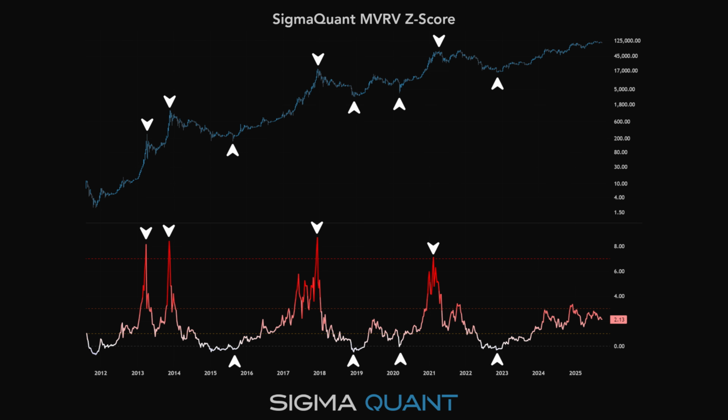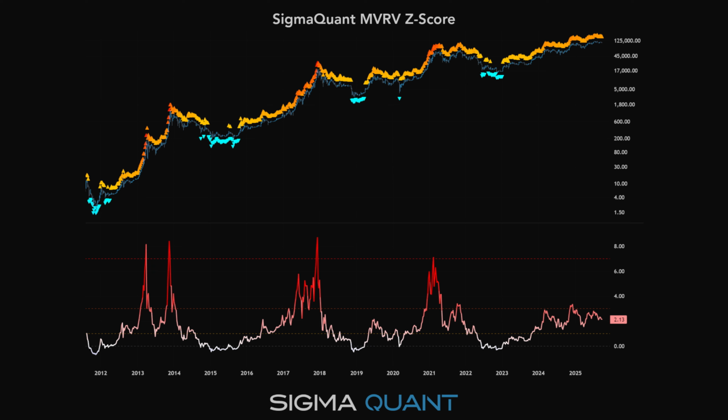The beauty of Z-Score is that it filters out noise. It doesn't just say expensive or cheap, it says this is historically extreme. Traders, investors, even institutions use this as a sanity check. Are we stretched or are we compressed? For a more convenient visual representation, we can also use a Z-Score heat map overlay.